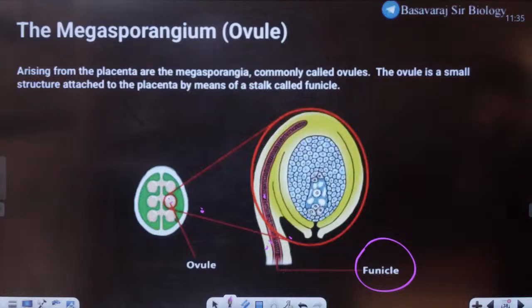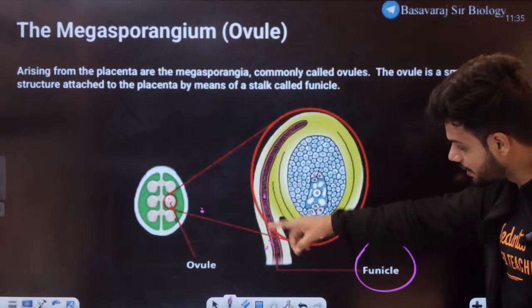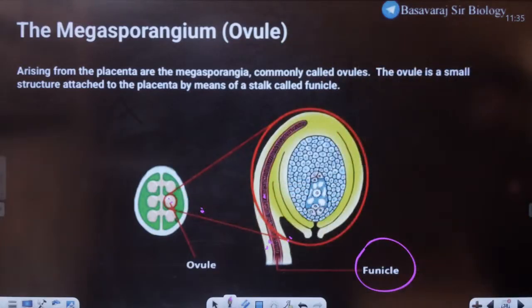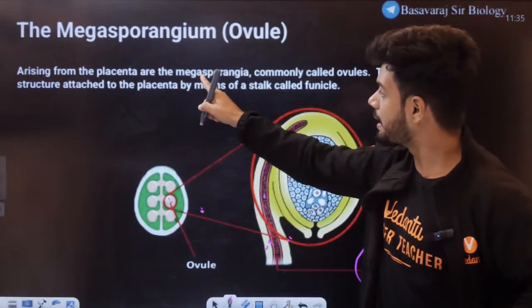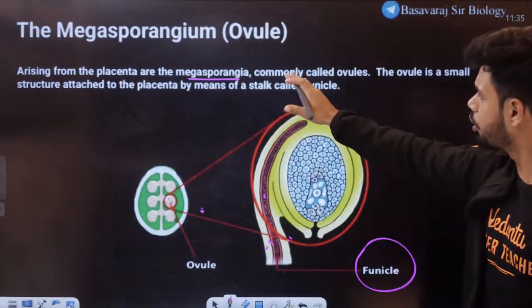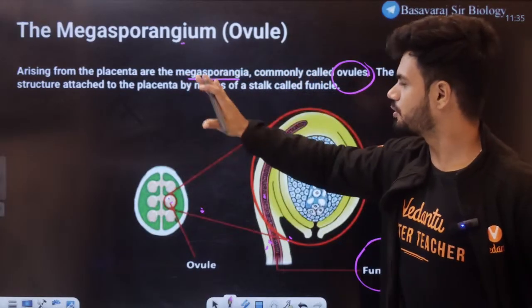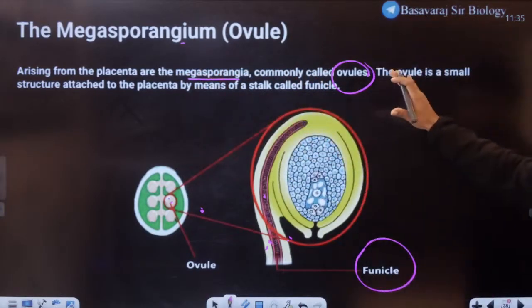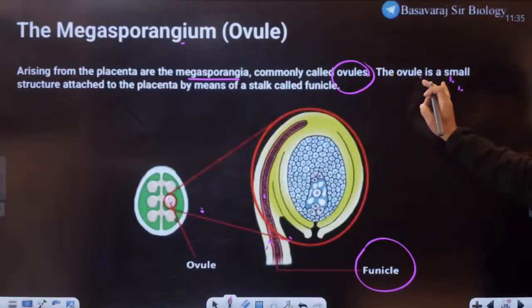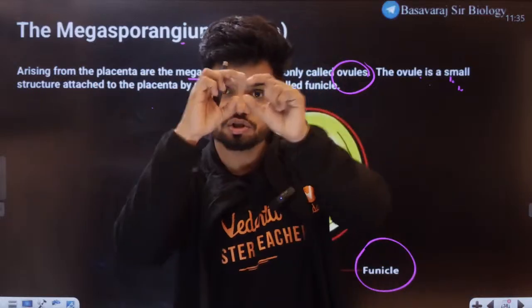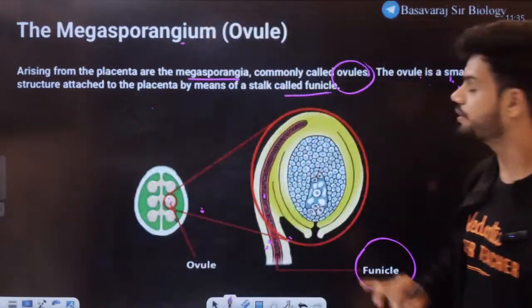Not hilum, not hilum, not hilum. I'll tell you what is hilum now. So this is called as funicle. Funicle is a stalk here, and this stalk is attached to the placenta. So arising from the placenta are the megasporangia, commonly called as the ovule. The ovule is a small structure attached to the placenta. Ovule is attached to the placenta by a stalk that is called as funicle.